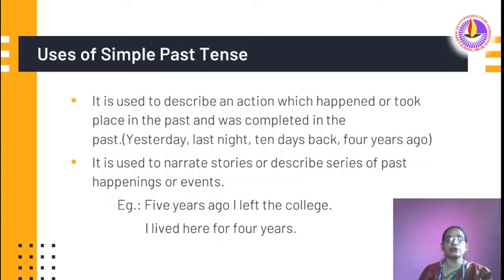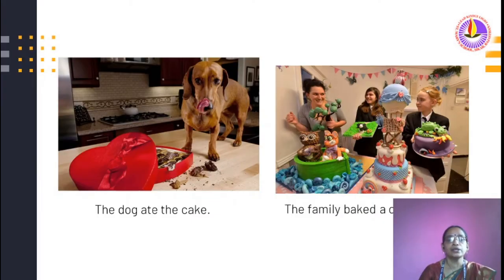5 years ago, I left the college. I lived here for 4 years. That means that action is completed. Look here, the dog ate the cake. The family baked a cake together. Here the work is completed, so it's only the after effect that we are seeing here.